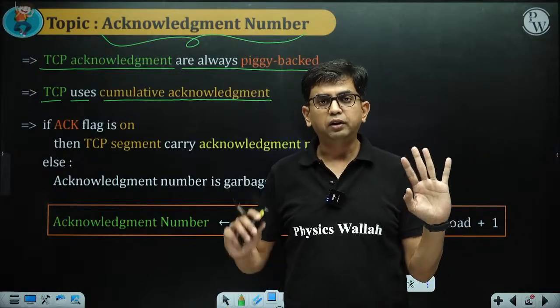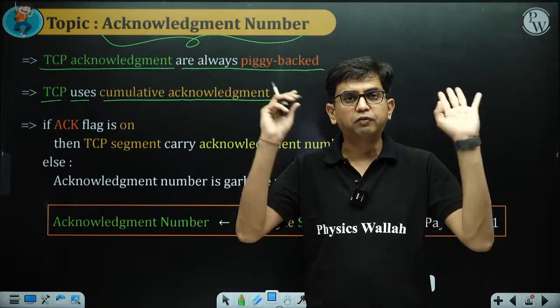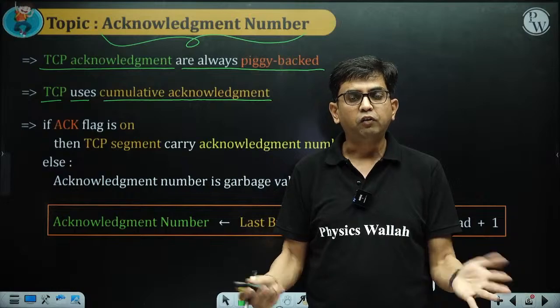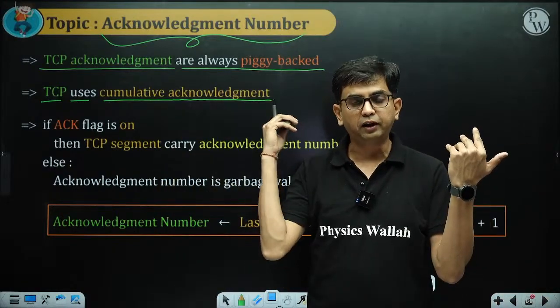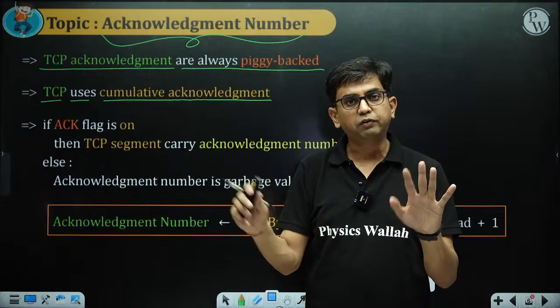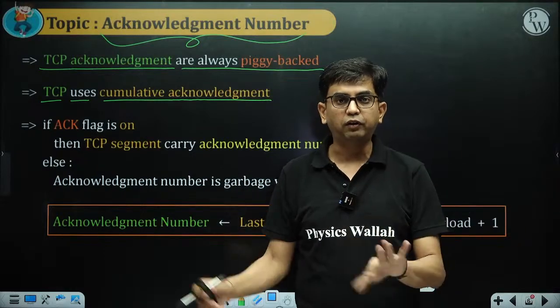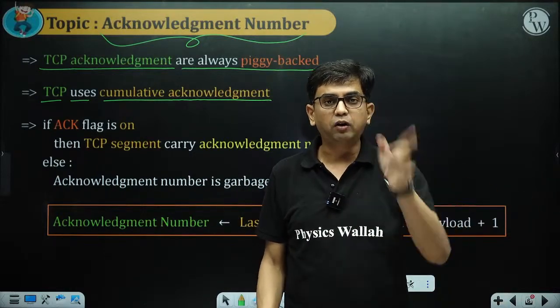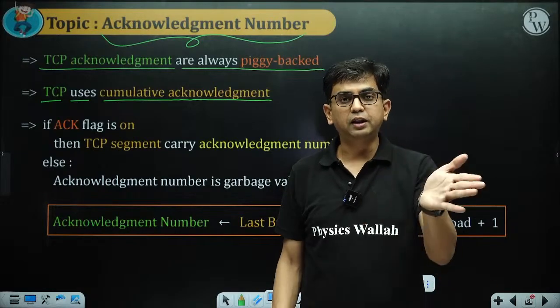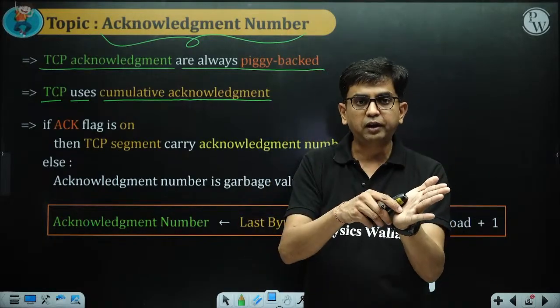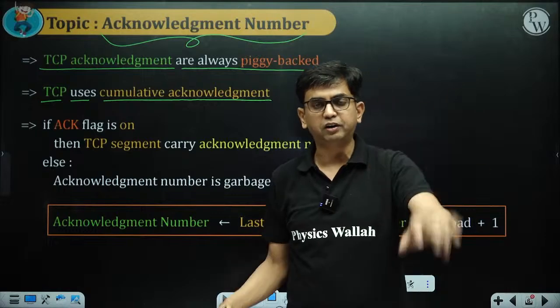So there is only one case in TCP, but in the data link layer we have two implementations, case 1 and case 2. In the transport layer, in TCP, there is no case 1, only case 2. The receiver is always pointing to the expected segment, telling the next expected sequence number.